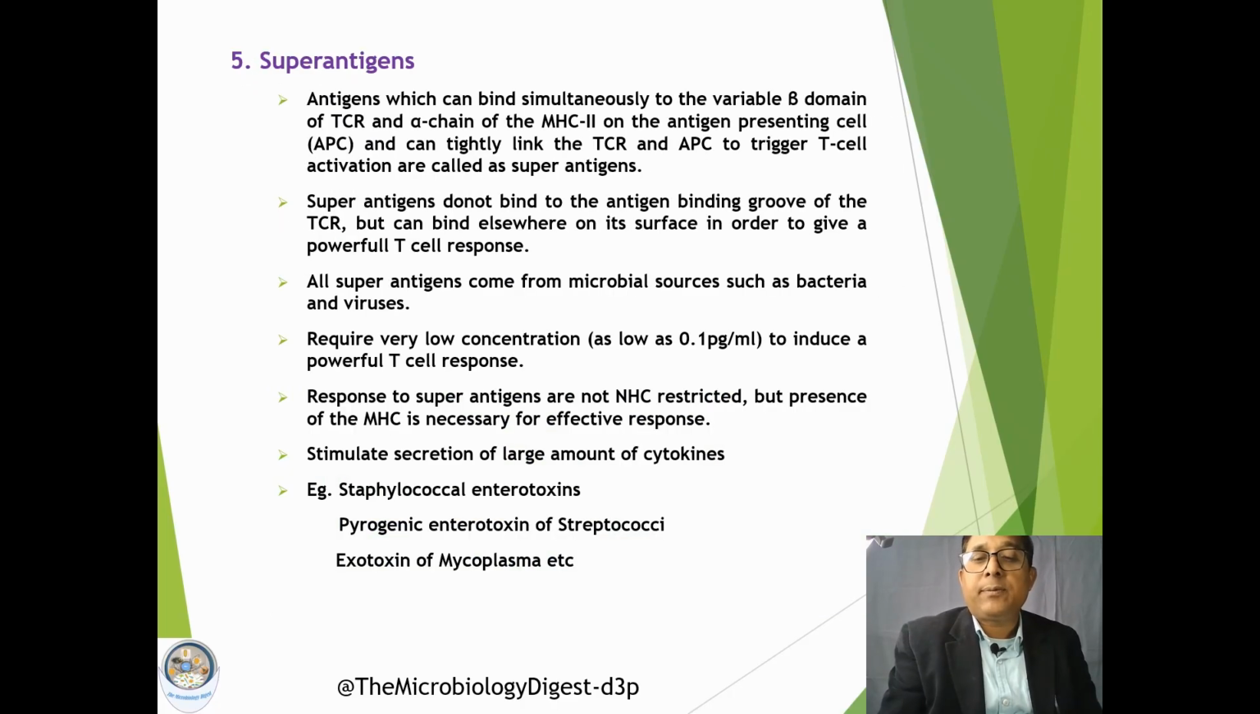Another type of antigens we frequently encounter are called super antigens. These antigens are somewhat different because they can simultaneously bind to the variable beta domain of the T cell receptor and the alpha chain of the MHC class 2 molecule on the antigen presenting cell, and they can tightly link the T cell receptor and the APC to trigger T cell division. These types of antigens are called super antigens.